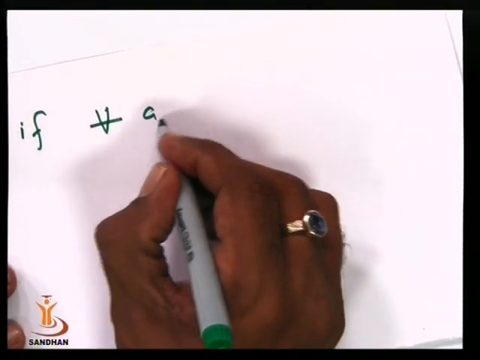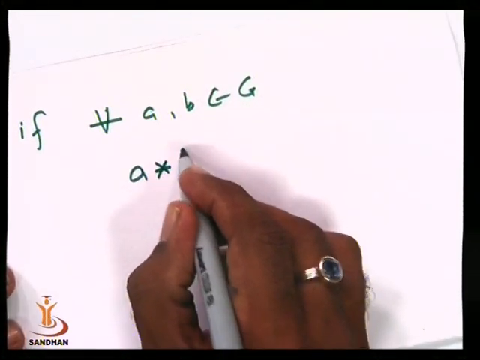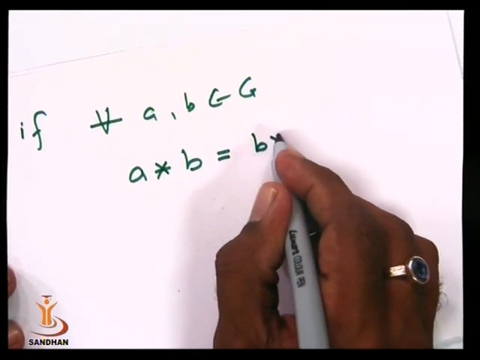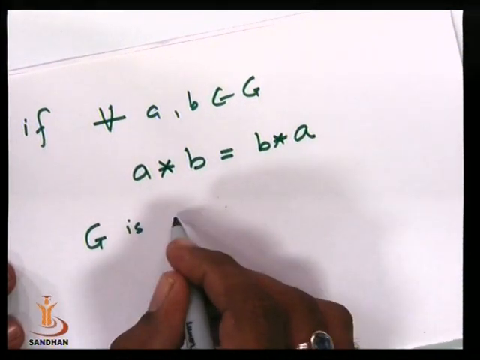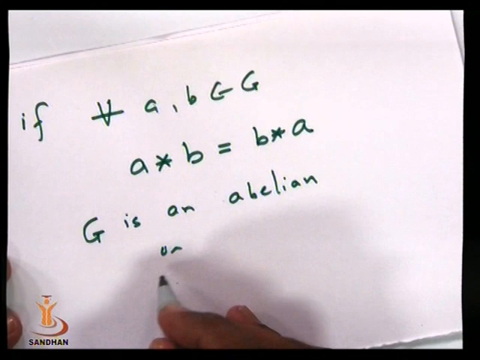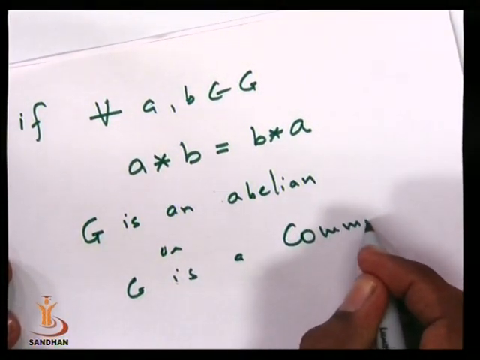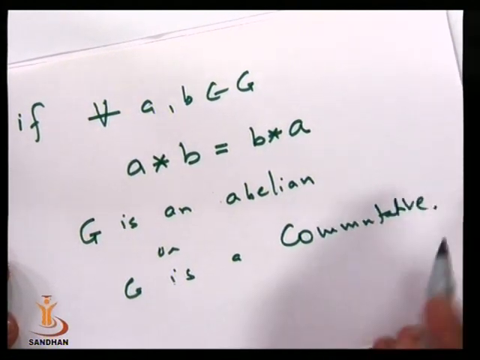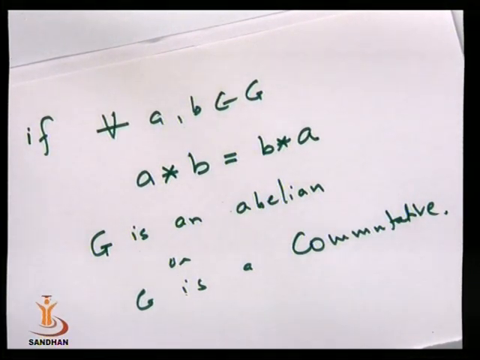And the fifth and important one is, if for every A, B belonging to G, A star B is equal to B star A, then we say that group G is an abelian group, or a commutative group. So a group may be a commutative group or it may be a non-commutative group.